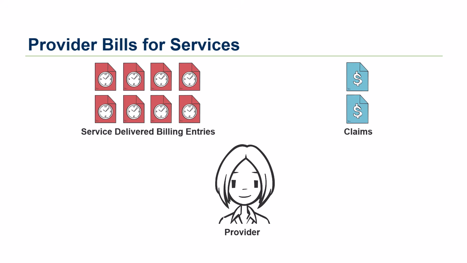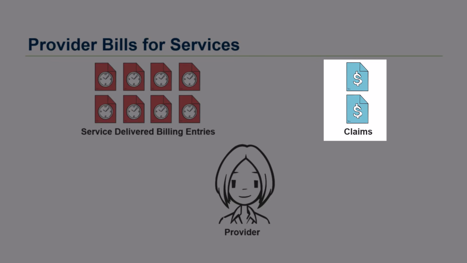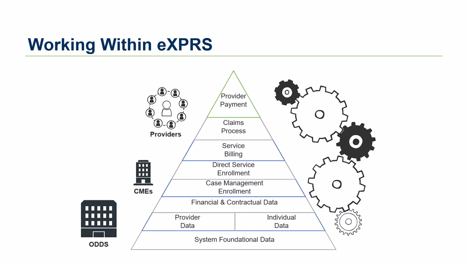A small number of providers can also bill by creating direct claims for service, such as foster care providers. However, the majority of providers create service delivered billing entries, and the system puts those into claims on a regular schedule, and then those claims are sent for payment. In every case, all the work that's completed in Express is checked against the foundational data that it's built upon. If all the pieces are in place, then Express functions well.